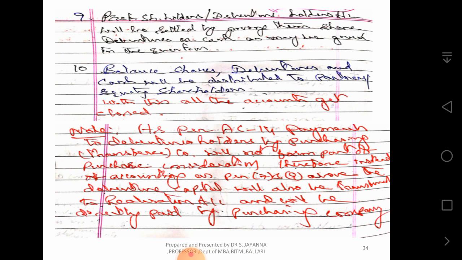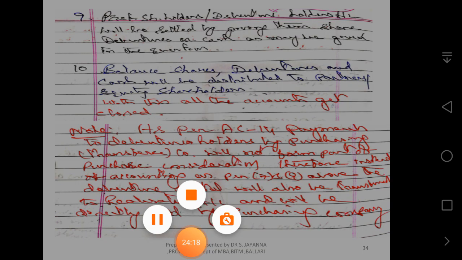Balance shares, debentures and cash will be distributed to equity shareholders or partners. As per Accounting Standard 14, payments to debenture holders by the purchasing company will not form part of the purchase consideration. It is already discussed.